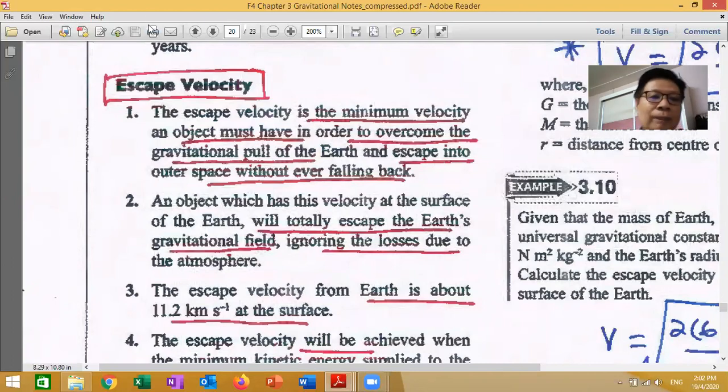So we call it escape velocity. First, the escape velocity is the minimum velocity an object must have in order to overcome the gravitational pull of the Earth and escape into outer space without ever falling back. Understand? Let's say you want to run away from the Earth, you also must have a certain speed. This is a rocket, of course.